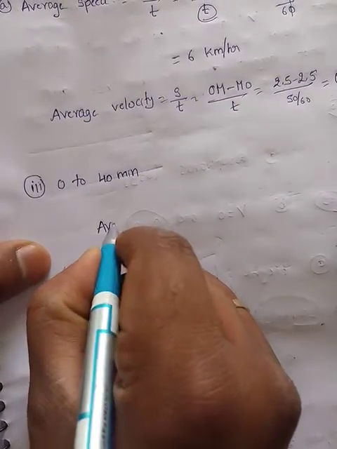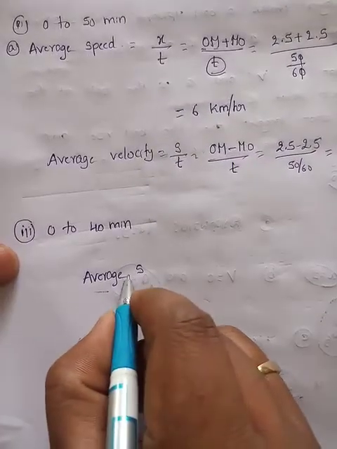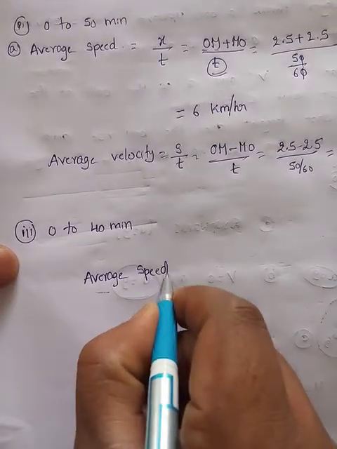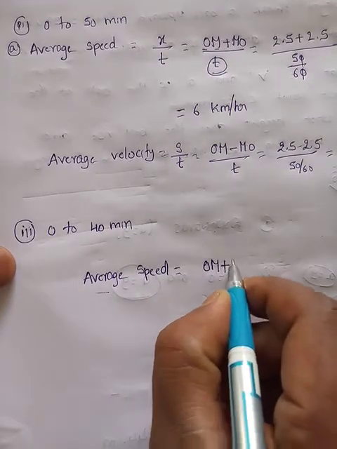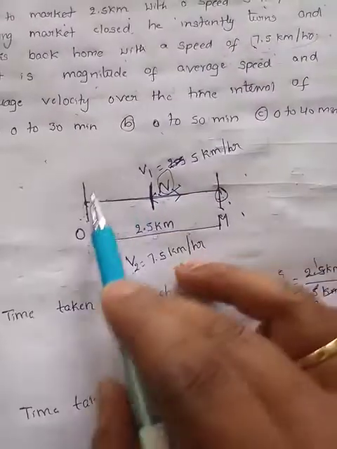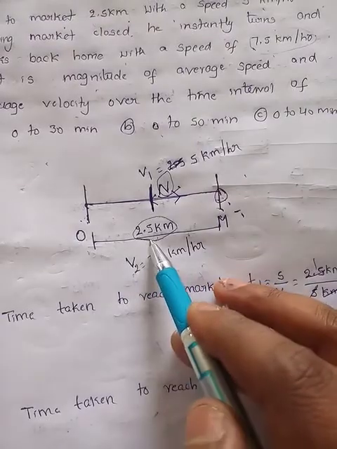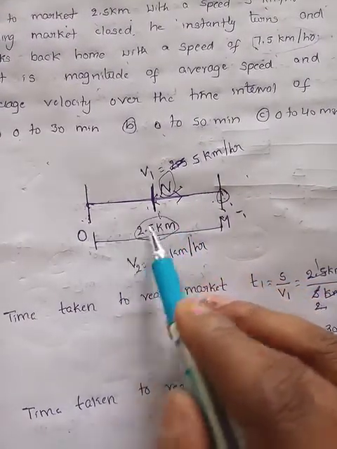Average speed is equal to you travel from O to M plus M to N, by t. Now see here, O to M, how much distance? 2.5 kilometers. M to N, exactly midway, means half of the distance.